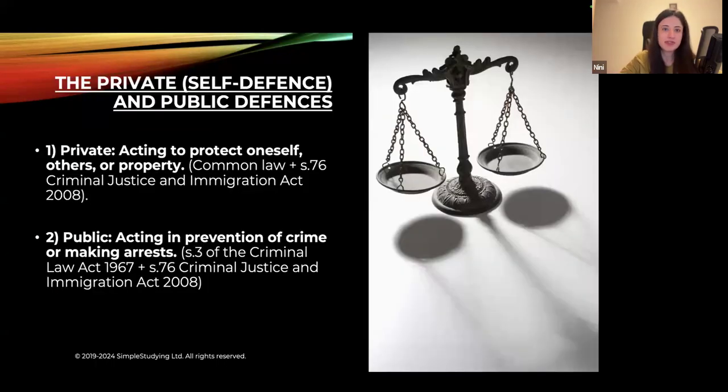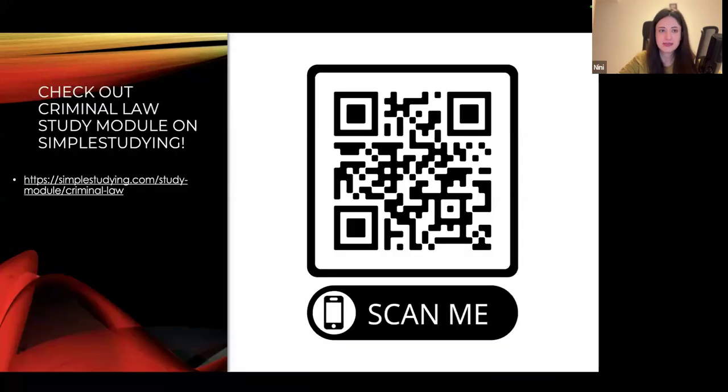Private and public defenses, self-defense. Private is the one where you protect yourself. Common law defense, also set out in Section 76 of the Criminal Justice and Immigration Act 2008. Public is when defendant is acting in prevention of a crime or making arrests. Section 3 of the Criminal Law Act 1967, also set out in Section 76 of the Criminal Justice and Immigration Act 2008.